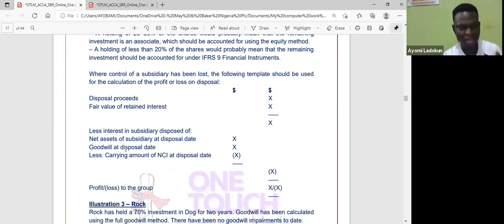Now, when I remember that, three things come to my mind. They are so simple. Look at the net assets of the subsidiary at disposal date. Look at the goodwill at disposal date. Then you now remove the carrying amount of NCI at disposal date. That's all. I remove it from the sales proceeds and fair value of interest retained. Whatever I have will be my profit or loss on disposal. You have to be able to close your eyes and remember that pro forma. In fact, if you can remember the pro forma, the other stuff is small, because once you are good on the basic group accounting, that foundation, you will not struggle, okay?